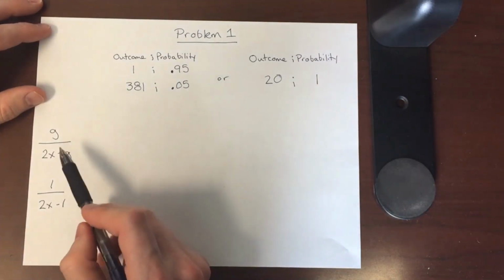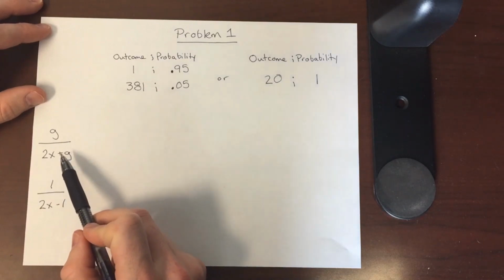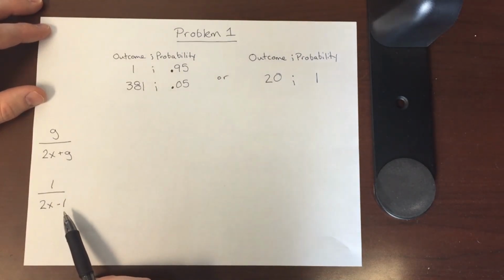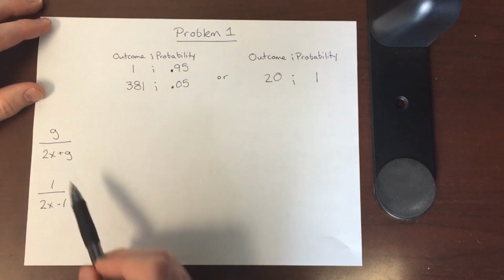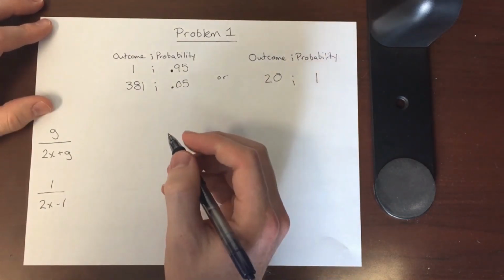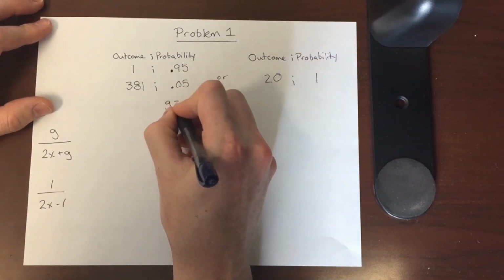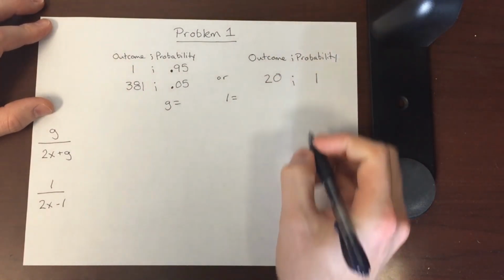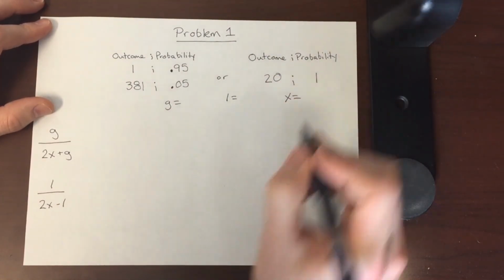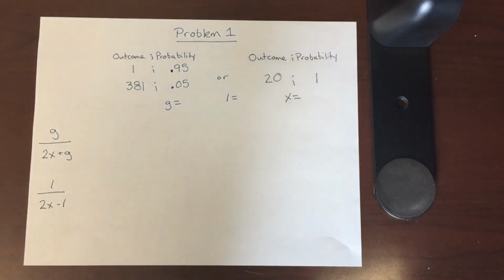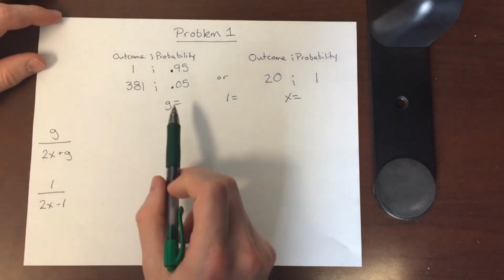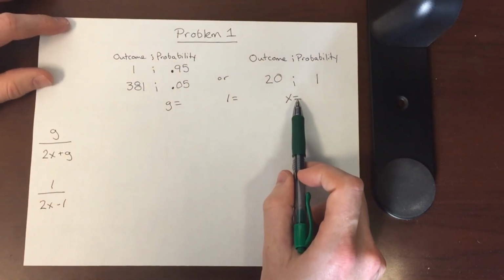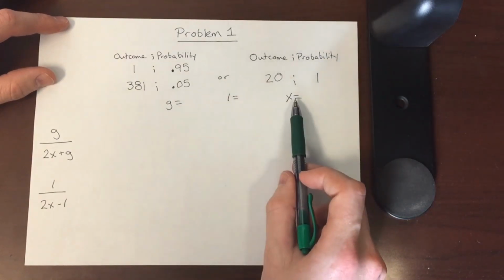We need to know our gain salience function and our loss salience function. And then in order to solve these, we need to understand what G is equal to, what L is equal to, and what X is equal to. If we want to solve G, we need to know what X is.